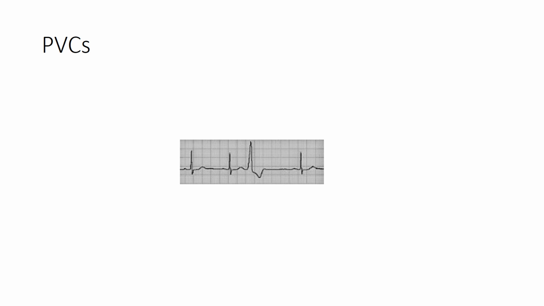Shown here is a premature ventricular complex. The identification of this complex is that it is a broad complex. It is not preceded by a P wave. It comes before the next expected sinus beat, and it is different from the native QRS complexes. The axis of the QRS complex and the T wave in this complex are opposite to each other.